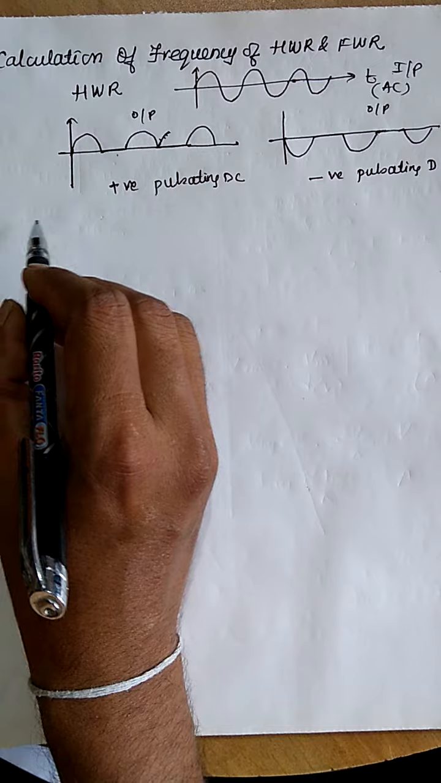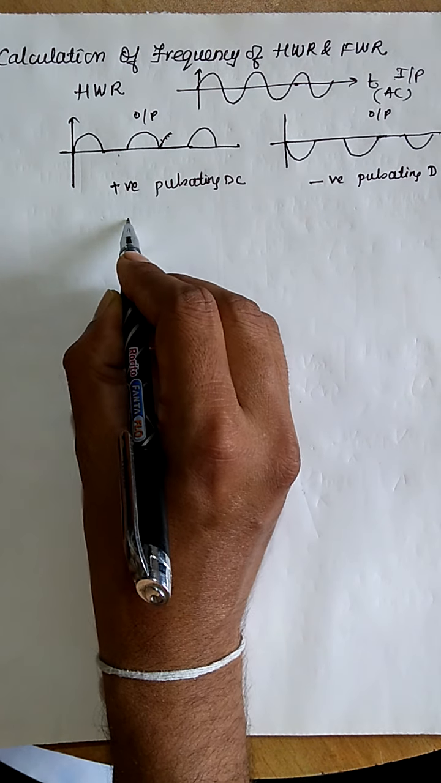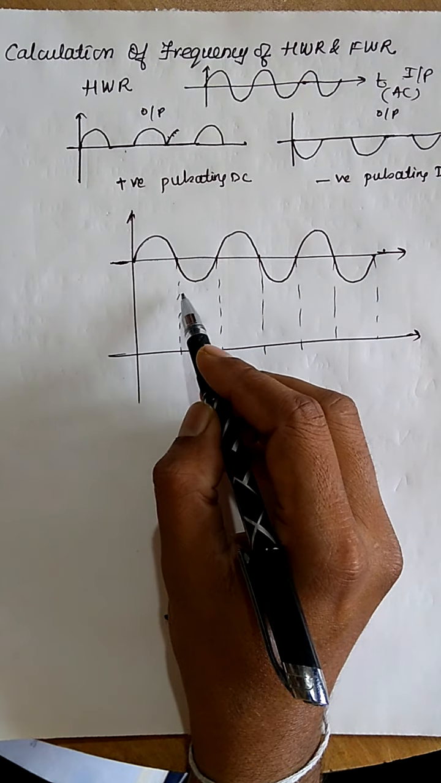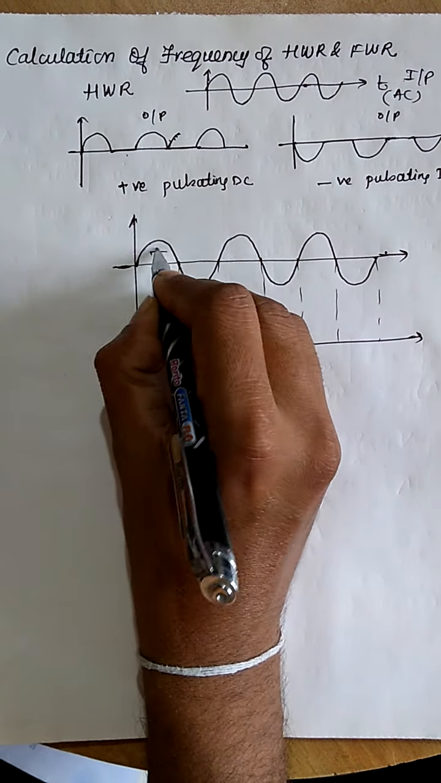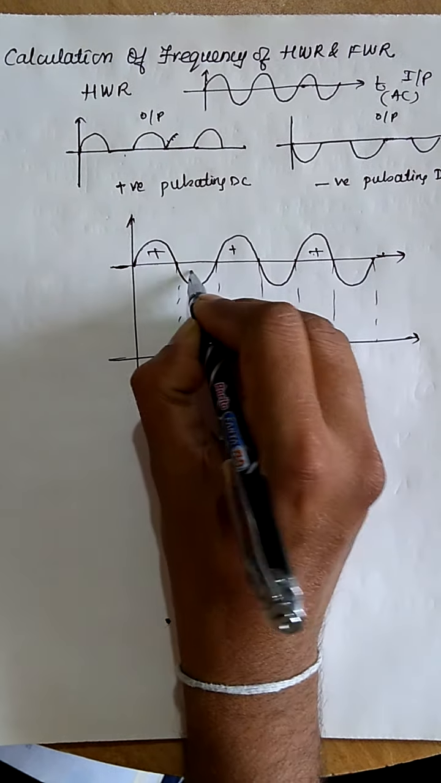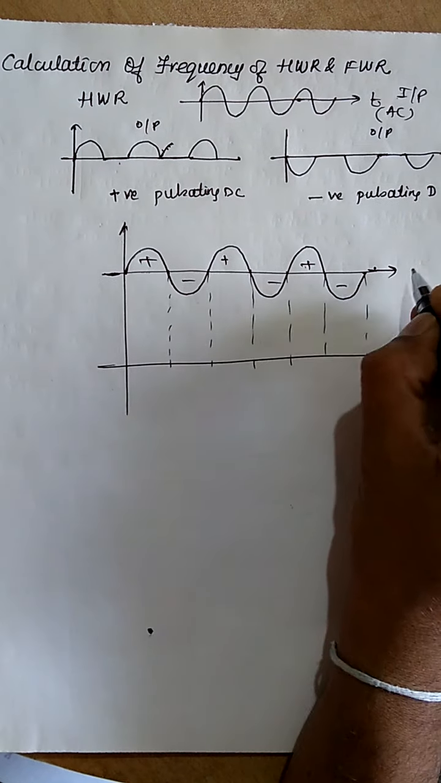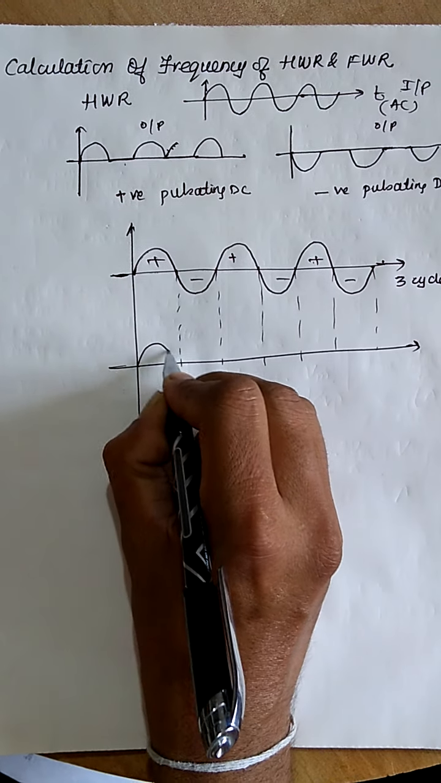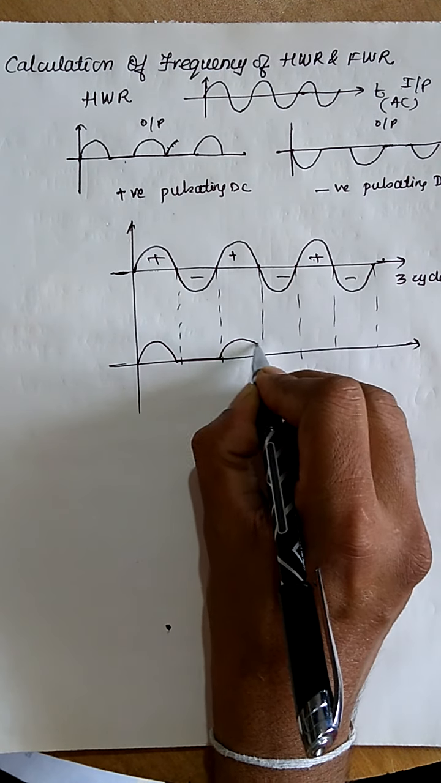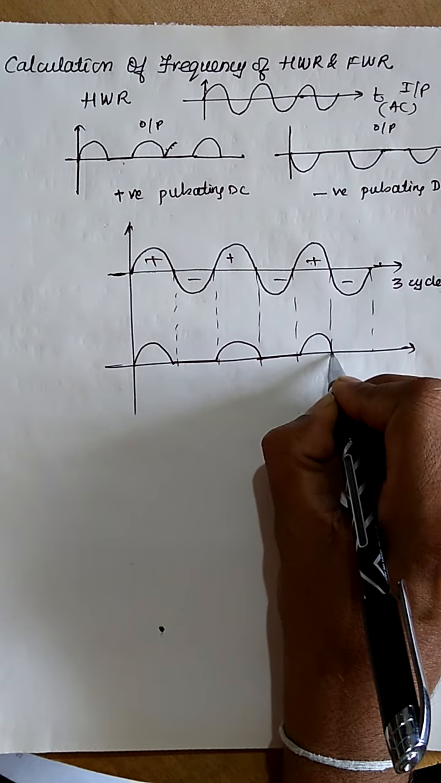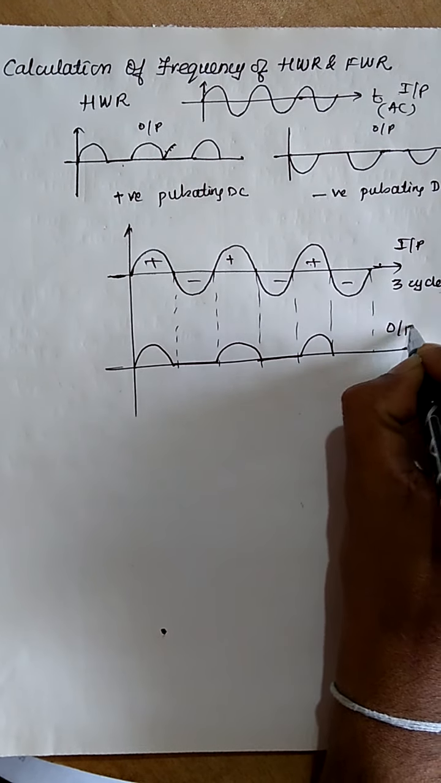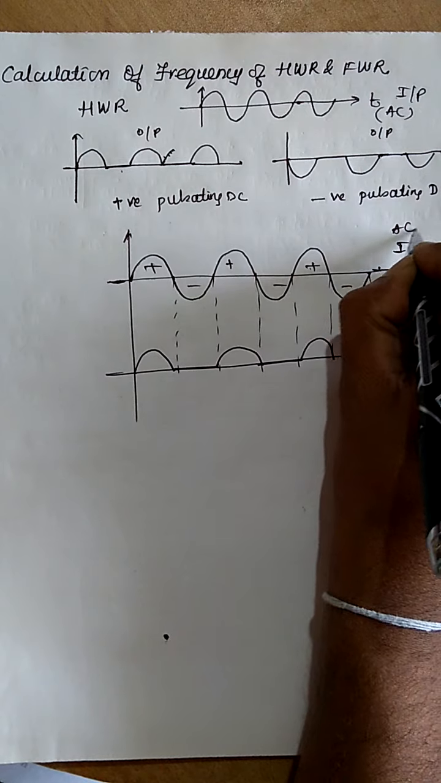So I will draw it simply. Here I have drawn an AC waveform. Here I have purposefully drawn 3 cycles. How many cycles are there? 3 cycles. And this is the output. So this is the input, this is the output: AC input, DC output.